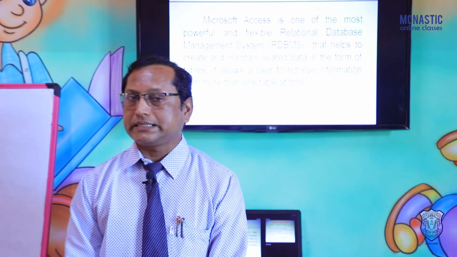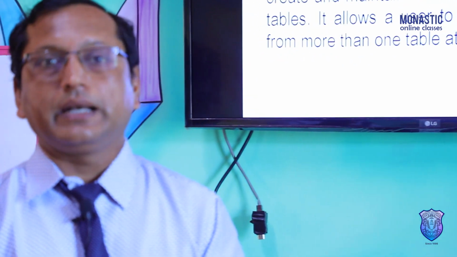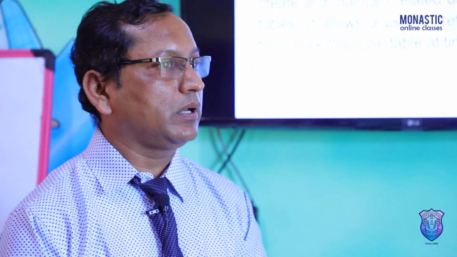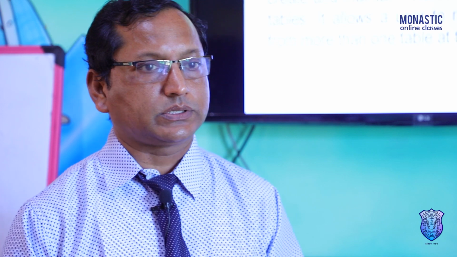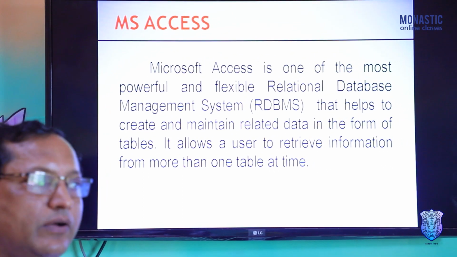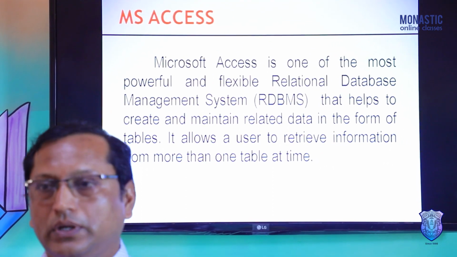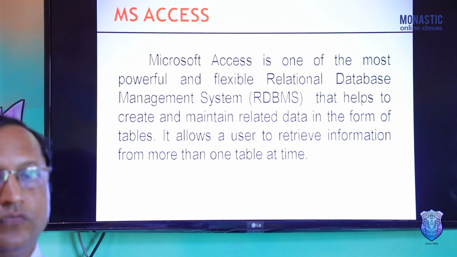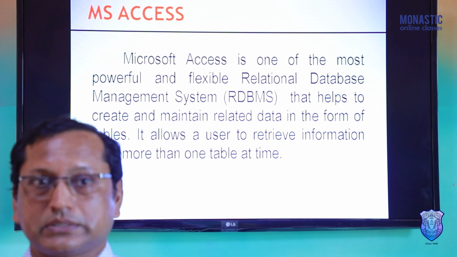What is MS Access? MS Access is a relational database management system. It is relational because it helps to create relationships between two or more tables. I mean, we can access data from multiple, different tables.